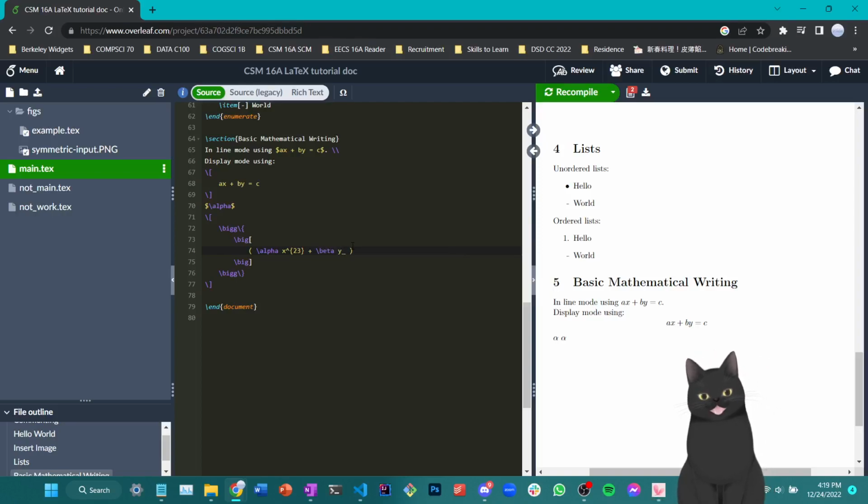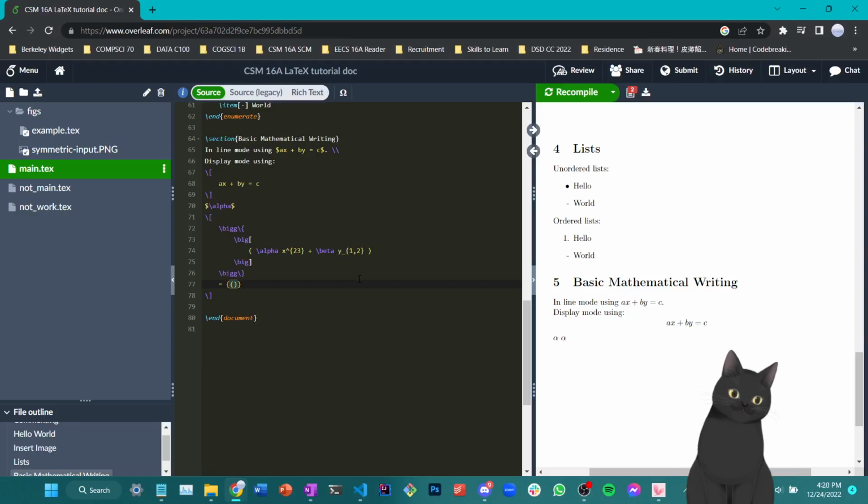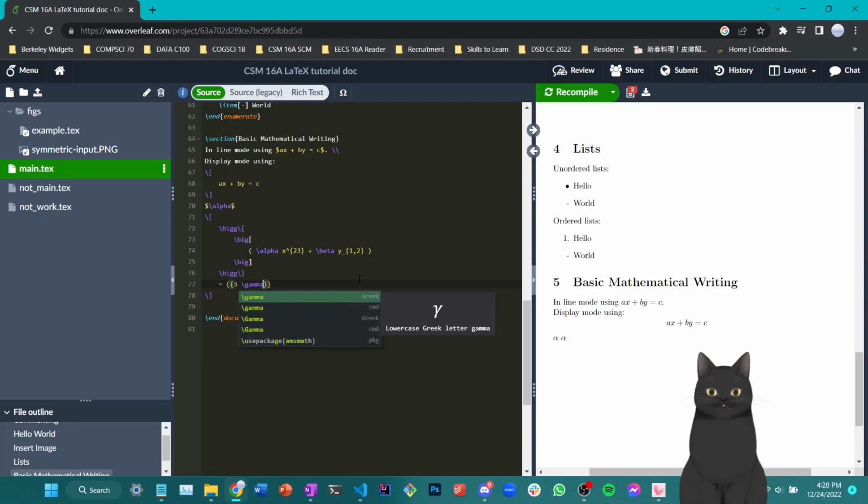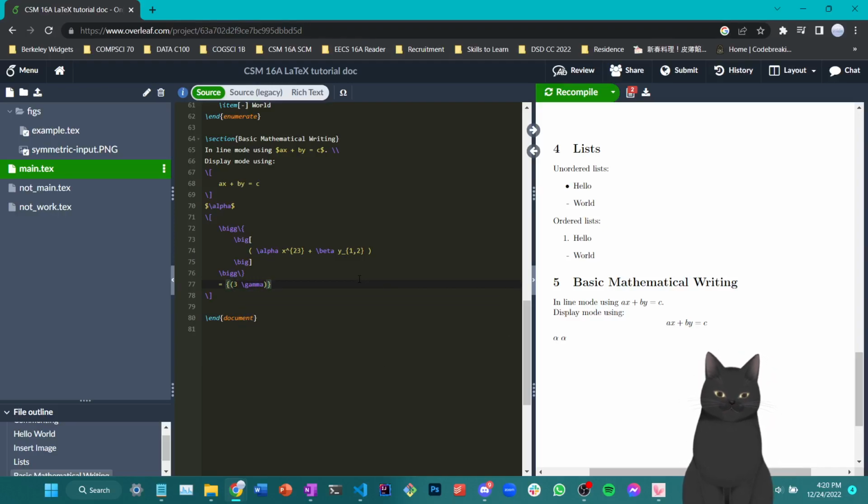Okay, so for a subscript, it's the same thing. If your subscript notation only has one character, feel free to just do this. If not, please use a curly bracket to embrace the subscript notation you'd like to say. Okay. Last but not least, I'll write a simple expression here. The same logic applies to whatever you're taking to the power 2 when trying to write subscripts or superscripts. Okay, let's see how the equation shows up.